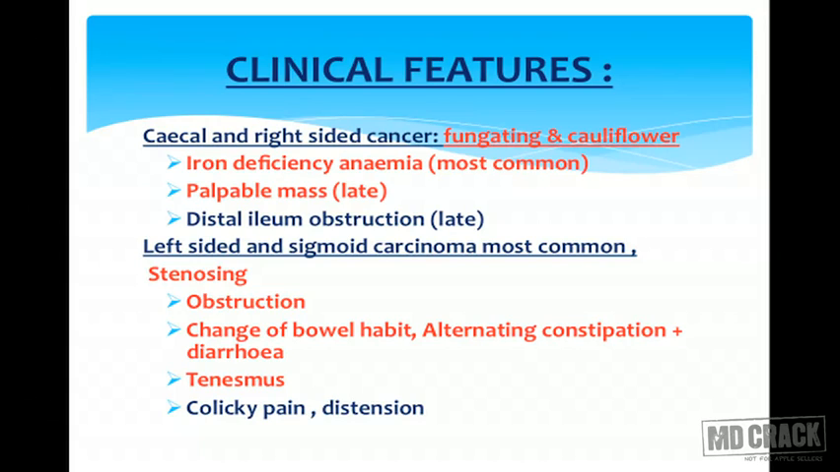In cecal and right-sided cancer, it is mainly fungating and cauliflower growth. The patient will have symptoms like iron deficiency anemia, palpable mass, and late it will be distal ileum obstruction. On left side and sigmoid carcinoma, the most common lesion will be stenosing. So as the name suggests, the patient might present first with obstruction, or with change of bowel habits like alternating constipation and diarrhea, and tenesmus. Colicky pain and distension are also seen.